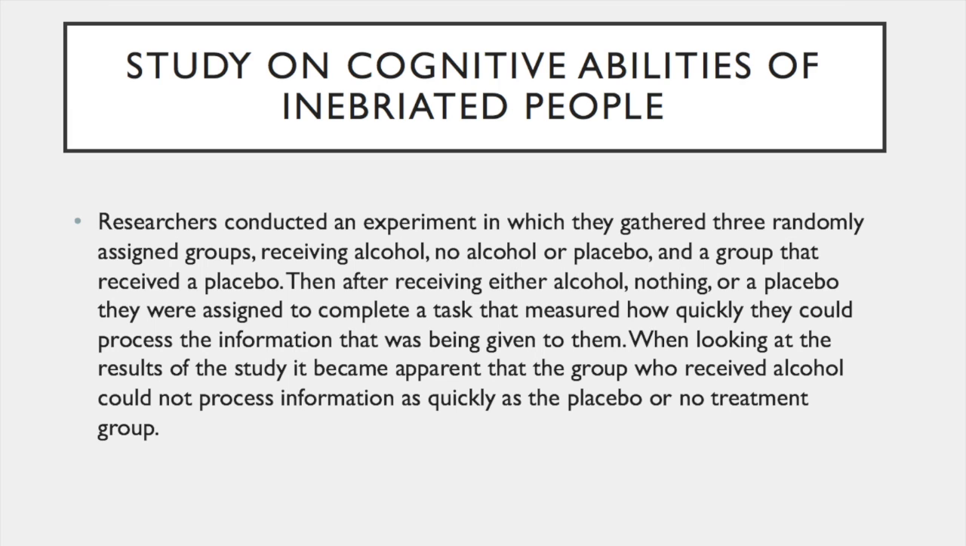After receiving an equal dosage of each independent variable, 3 glasses of water, or 3 glasses of non-alcoholic beer, or 3 glasses of alcoholic beer, they were then asked to complete a task that measured how quickly they could process information that was being given to them. The results of the study showed that the people in the group that received alcohol were much worse than the control group and placebo group at processing information. Researchers concluded that being inebriated negatively affected people's abilities to process information.